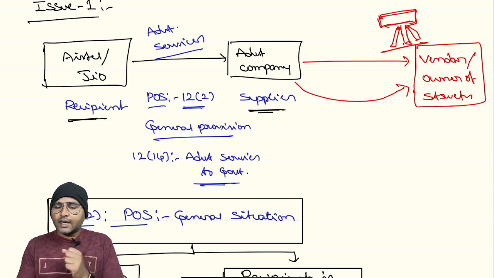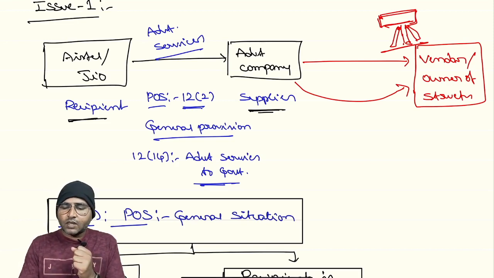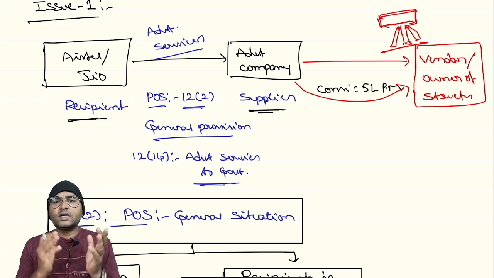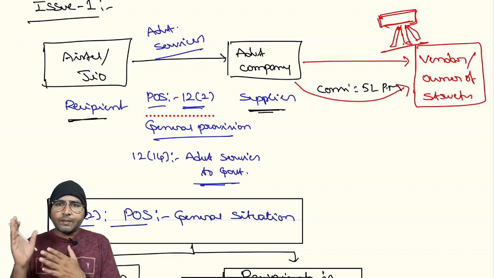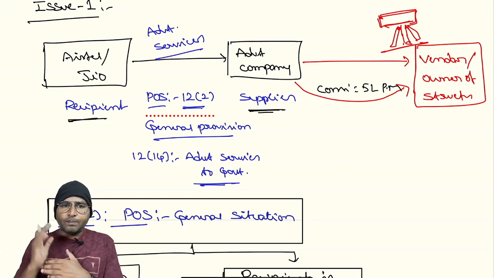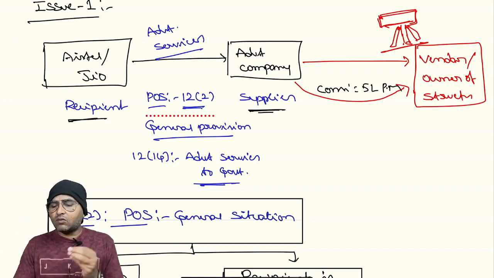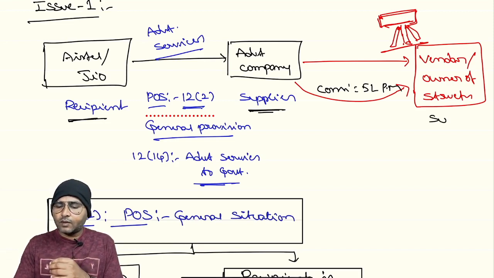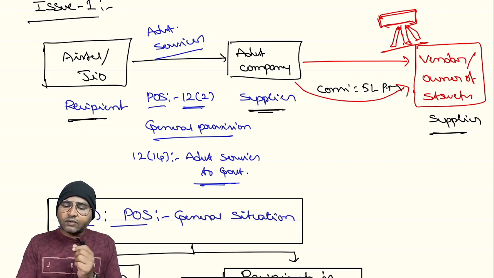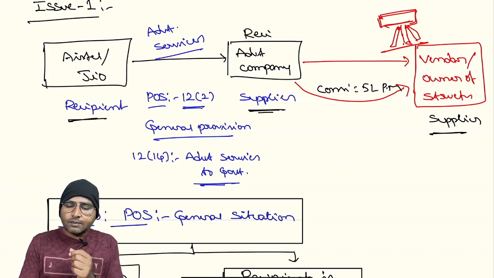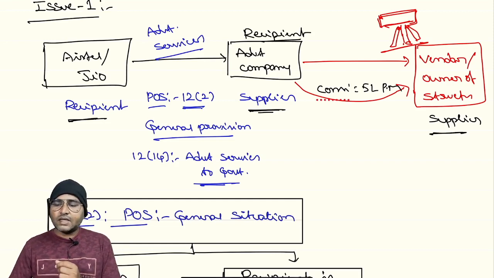Suppose an agreed amount of 5 lakh rupees per month is the consideration. Suppose the vendor or owner of the structure made available such a place. In this situation, the owner of such structure will become the supplier, right? The advertisement company will become the recipient.